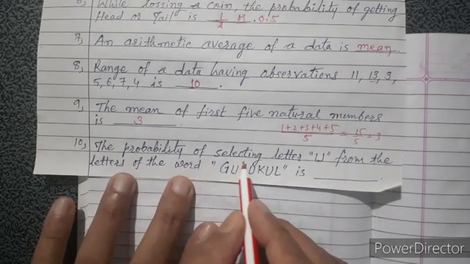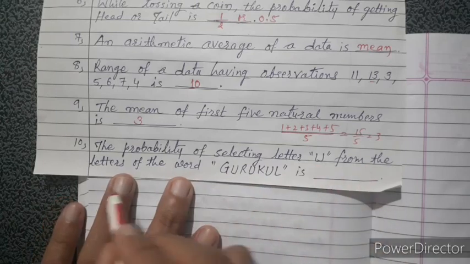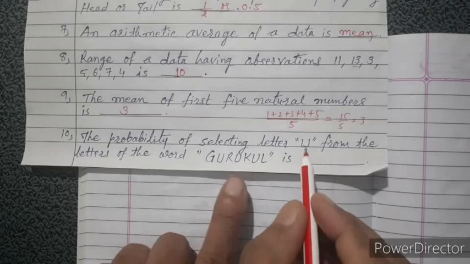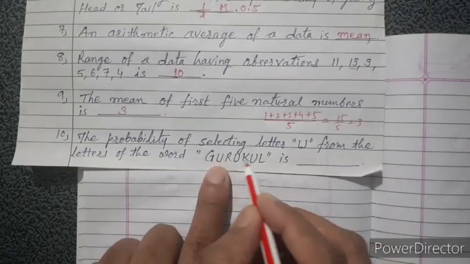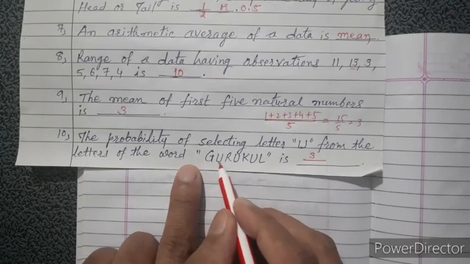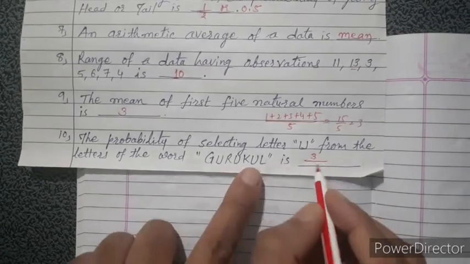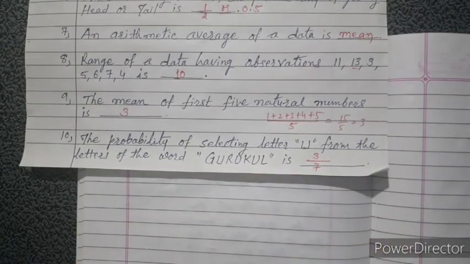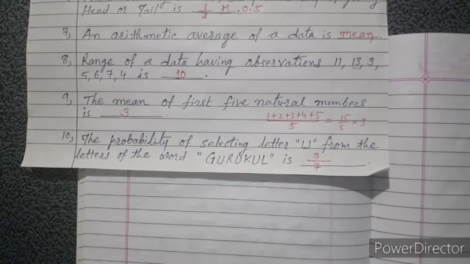Probability of selecting the letter U from the letters of the word Gurukul. How many times is U there? 1, 2 and 3. So that is 3, divided by total characters: 1, 2, 3, 4, 5, 6 and 7. That is 7. So our answer is 3 upon 7. Clear? Next one.